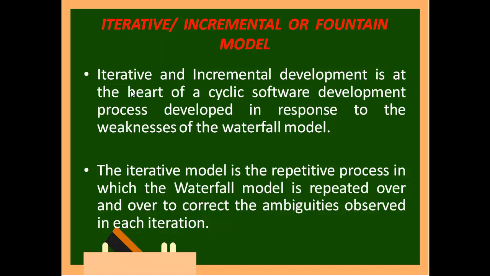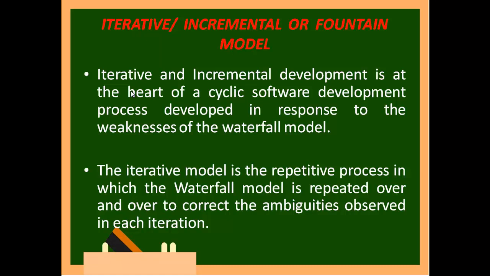I cannot just sit and think, because in this world, day by day, some development is taking place. So your idea should be brought to the customer as early as possible. So there are some disadvantages in this method. Iteration and incremental development is a cyclic software development process developed in response to the weakness of the waterfall. So what is the weakness in waterfall that is overcome here? The weakness of waterfall is that you will not go back; water will flow from higher potential. So you go one phase after another, whereas here some phases are put in a loop.